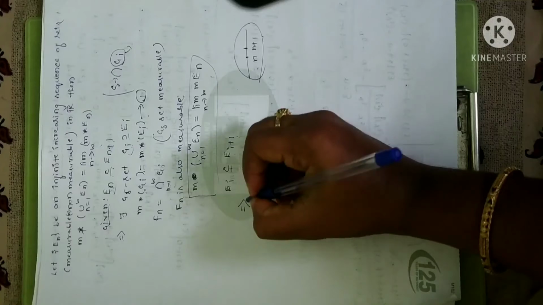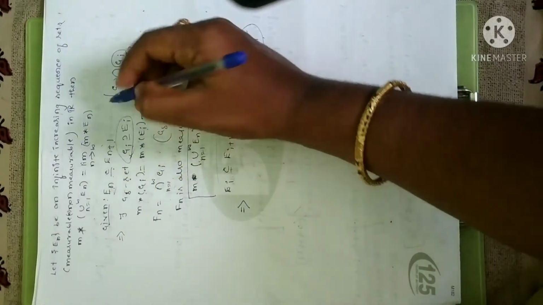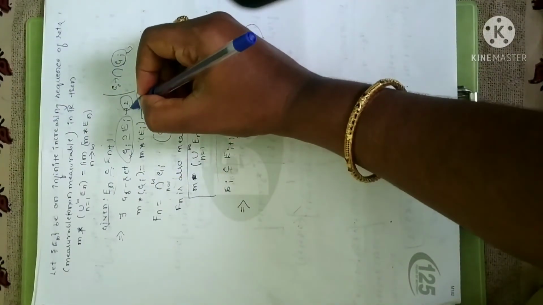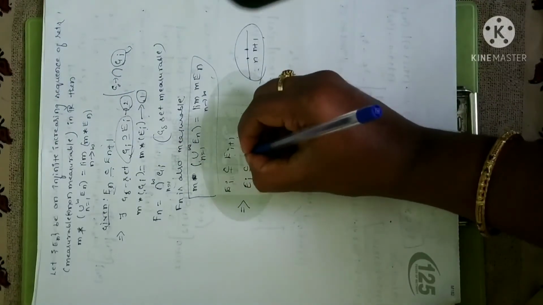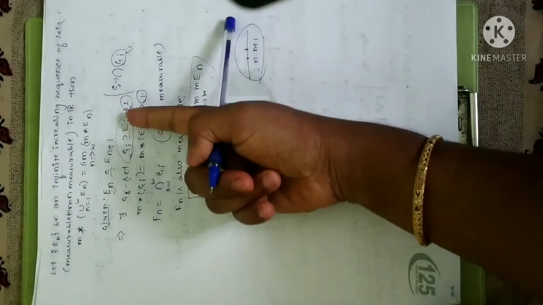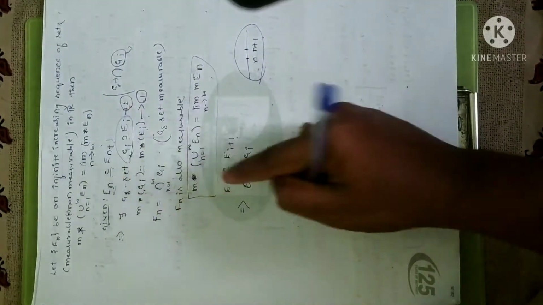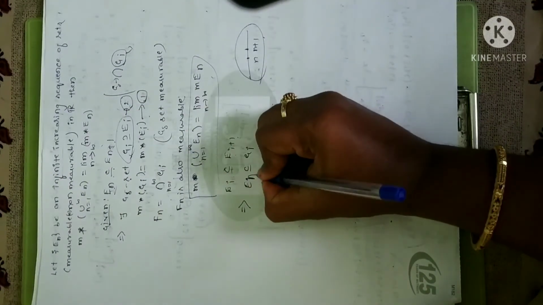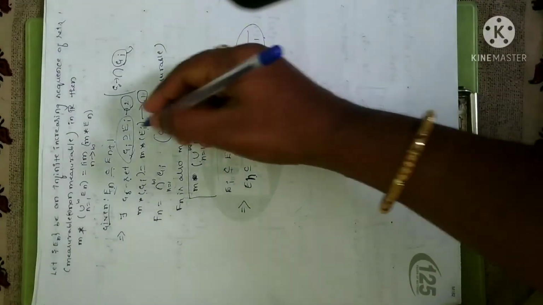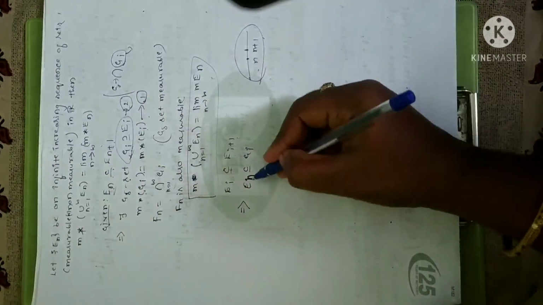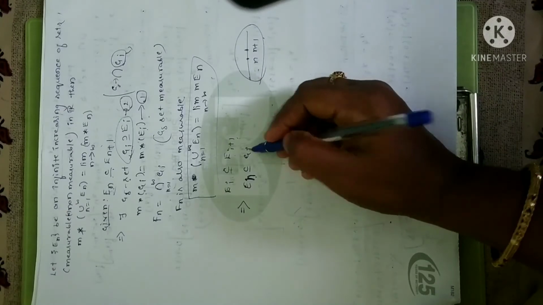Now, let me take this as condition 2. As per the assumed condition 2, I can write Ei is also contained in Gi. As per the given condition 2, I have just reversed the condition, and let me change the suffix i to n. So En is some particular n. Since Ei is contained in Gi, I can write En is also contained in Gi. Clear?